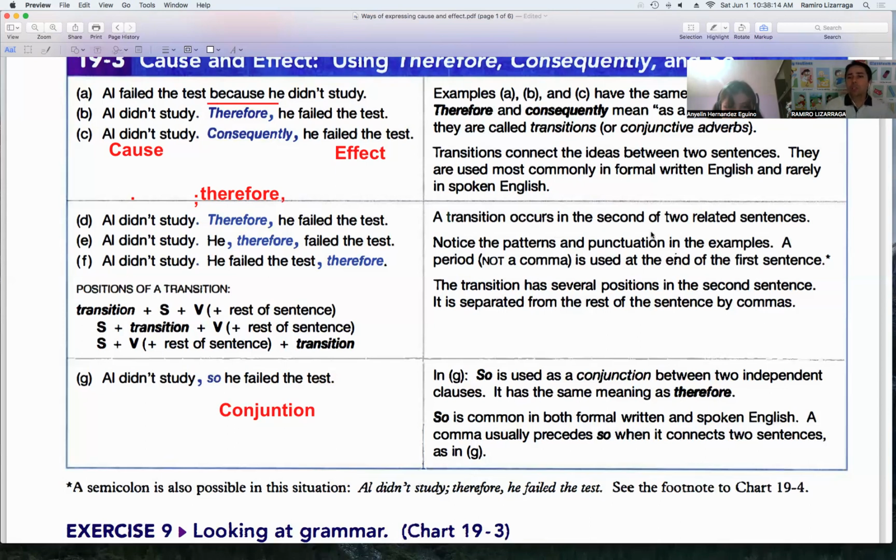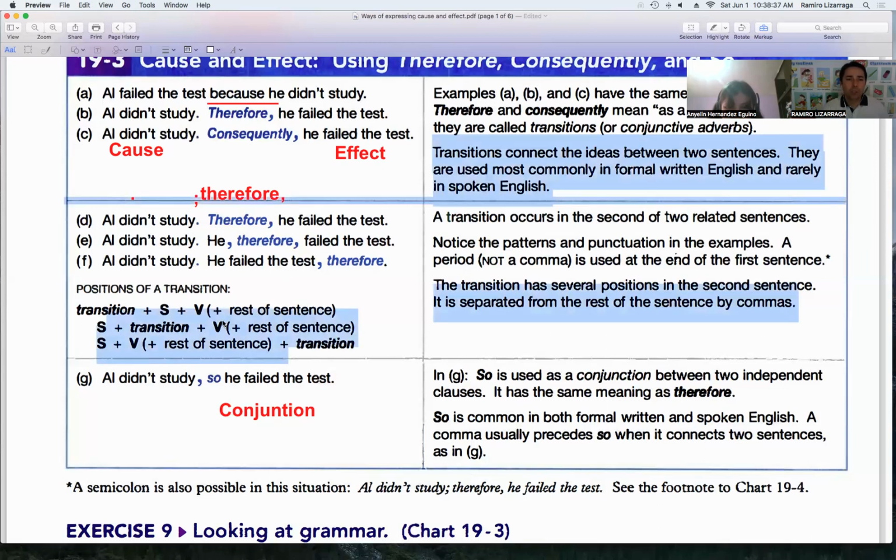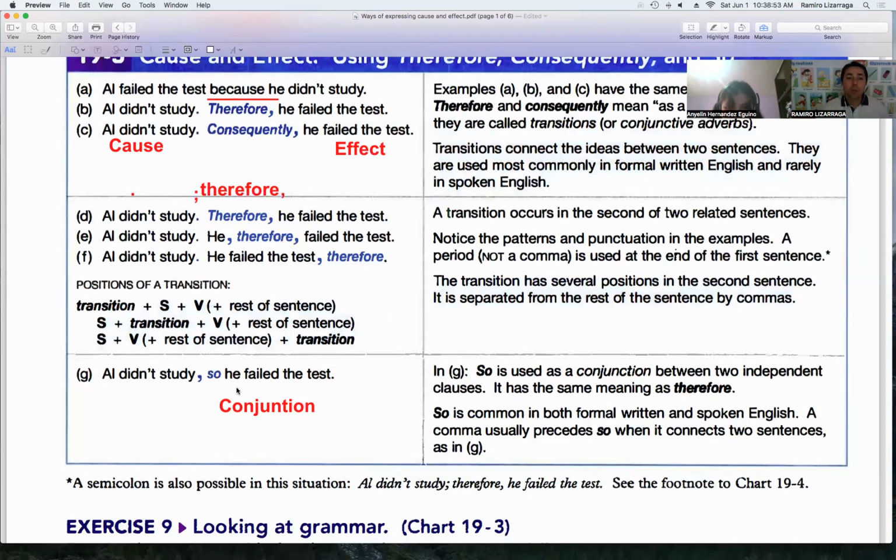Okay. So a transition occurs in the second of two sentences, right here. Notice the pattern of punctuation: period, not comma. We can use a period or a comma here. We have the subject, the patterns, and here are the formulas: subject, verb, the rest of the sentence. But like I say, don't complicate yourself. Just use them in the middle. Consequently, therefore, consequently, use them in the middle. Don't complicate yourself.